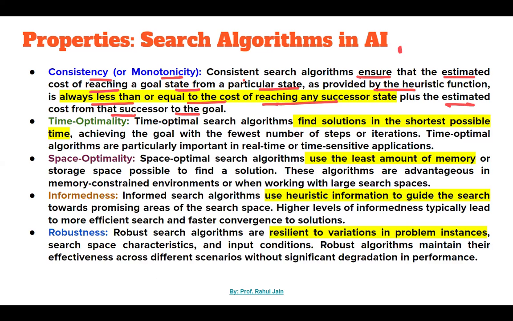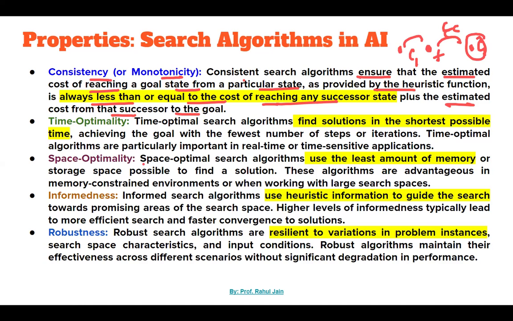Means you have started from this node, so you are coming to this node, right? Let's say there is a cost 1 and there is a particular goal node. Here you have some estimated cost. So it is saying that this cost 1 plus the estimated cost will be the cost to reach the goal node.